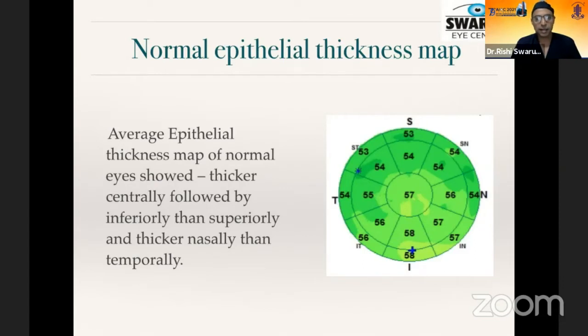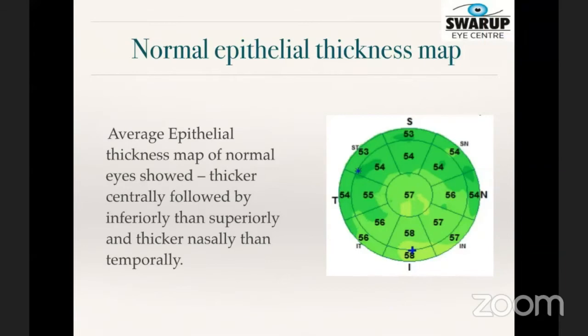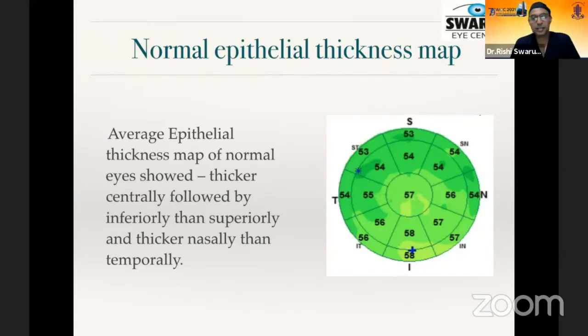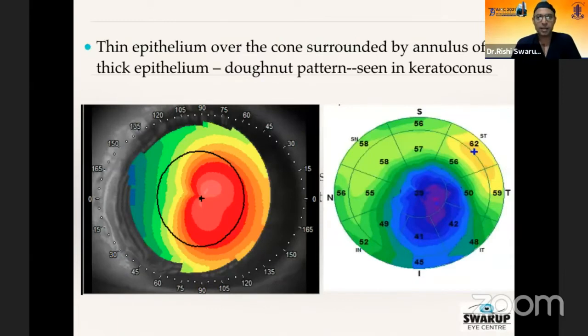So this is just like a normal map, and you can see that in general, you have thicker centrally, followed by inferiorly and superiorly, rather than nasally and temporally. Now, this is a classic case of ectasia you can see on the topography on the left side. And on the right, you can see the epithelial thickness map. So you can see exactly corresponding to the area of the cone, you have thinning of the cornea. The cooler colors are thinner and the warmer colors are thicker.